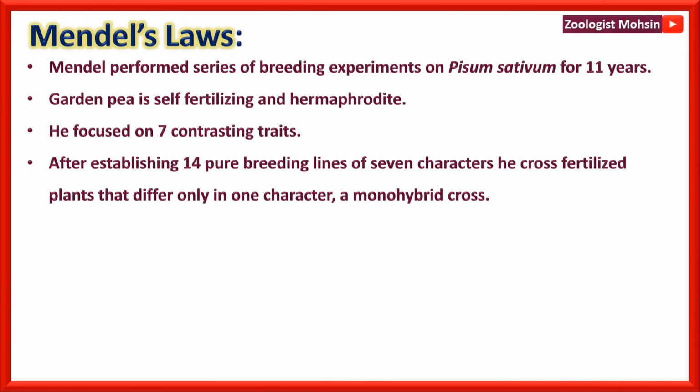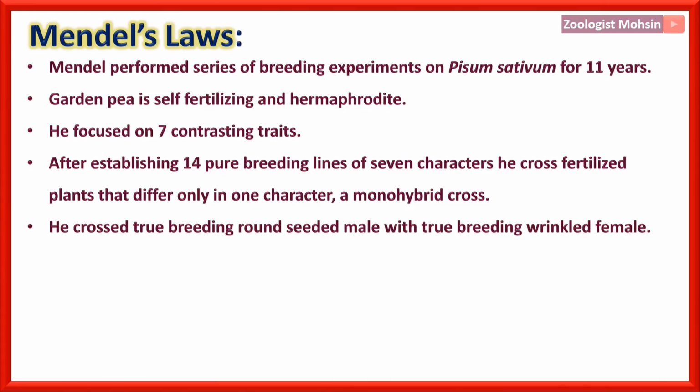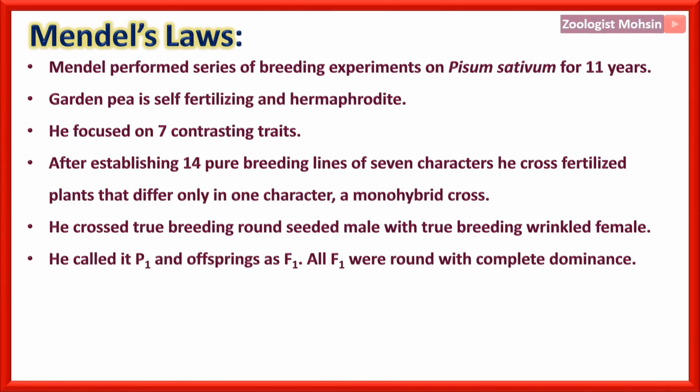plants that differ only in 1 character, and if the plants are differing only in 1 character, that kind of cross is called monohybrid cross. He crossed true breeding round-seeded male with true breeding wrinkled female, and that male and female is not fixed because he also crossed reciprocally later on. He called it P1 or first parental and offspring as F1 first filial. All the F1 were round with complete dominance because round is dominant.